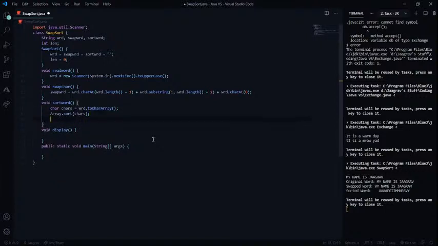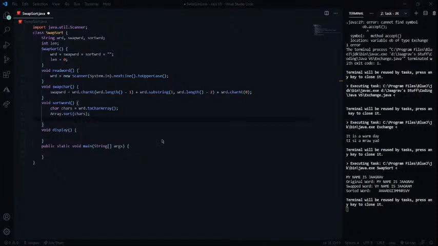After this, wait, I need to put this all inside a word. So to put this all inside a word, what we can do is wait, let me think. Should I go the longer way? What was that function to convert a character array to a string?